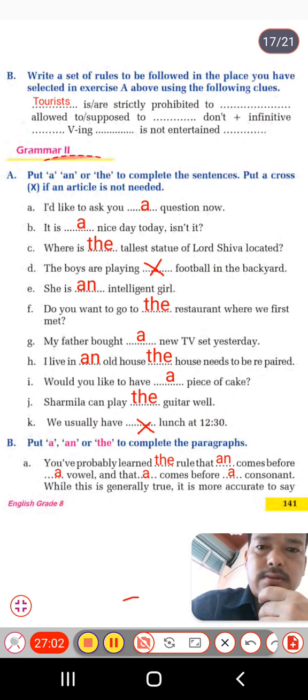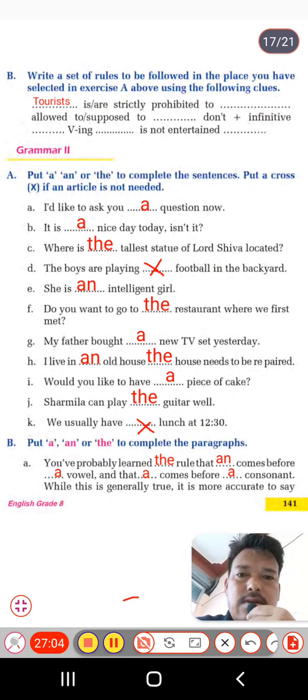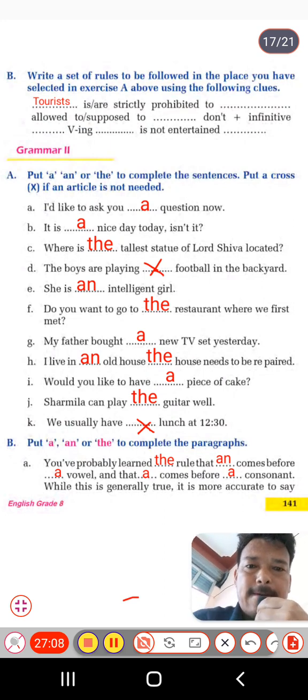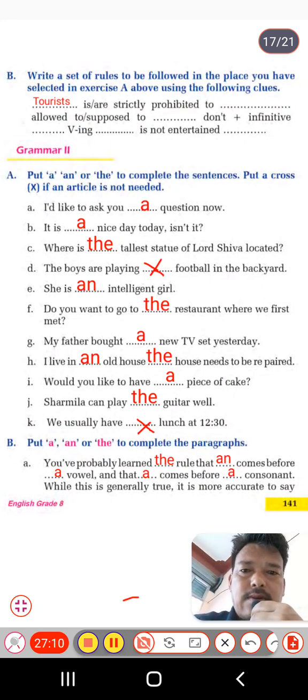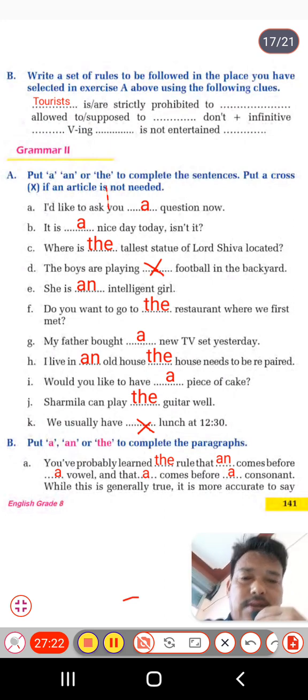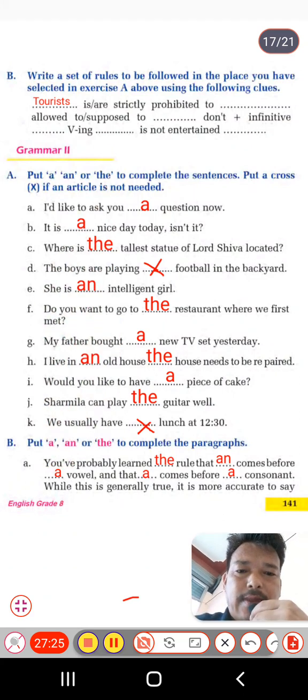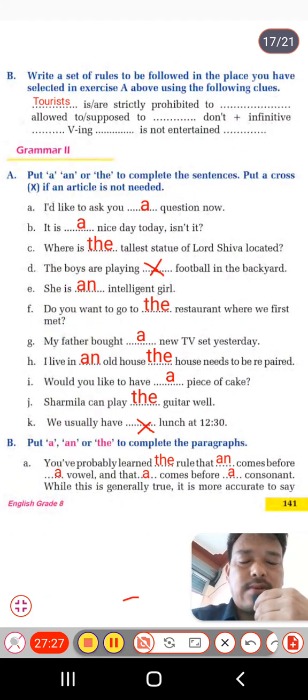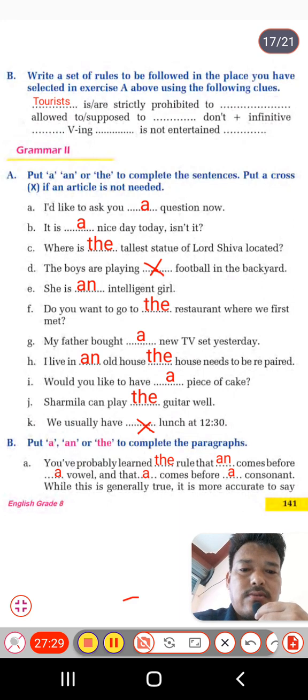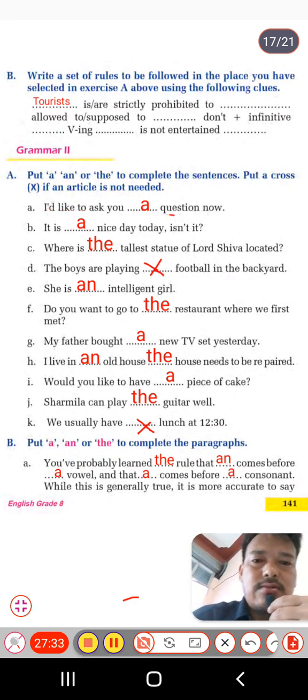Now students, the exercise is grammar, second of reading 2, and we have one exercise A number. Put a, an or the to complete the sentence, put a cross if an article is not needed. So students, you must know about all these articles, a and the. All these are used before countable and uncountable nouns. So here we start now. A number: I would like to ask a question.